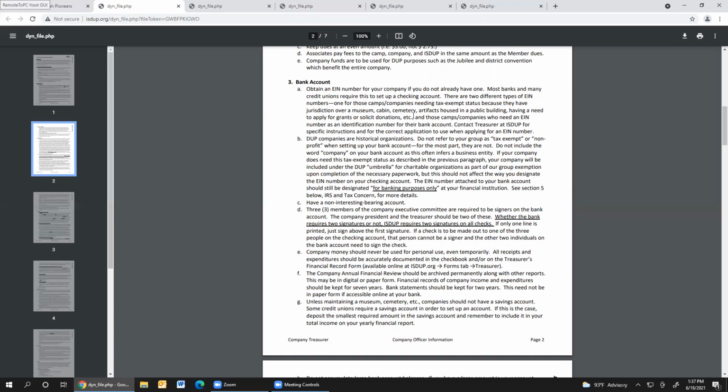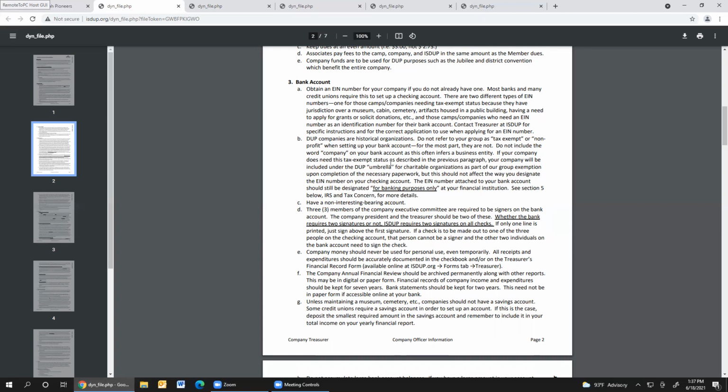If it's attached to a person and that person no longer is going to be the treasurer and is no longer going to be a signer on that account, you would have to close out the account every 2 years when that happens and open up a brand new account. And so just for liability purposes, we ask that you please attach your accounts to an EIN number. Now, when you apply for an EIN number, there are two different kinds. For one of those that most of you would have to apply for, you need that number strictly because you have a bank account, and so it's for banking purposes only.